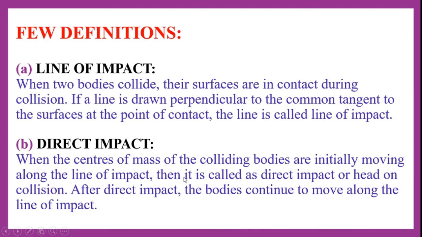Direct impact. When the centers of mass of the colliding bodies are initially moving along the line of impact, then it is called direct impact, or we can say head-on collision. So when both the mass centers are initially moving along the line of impact, we call it a head-on collision or direct impact. After direct impact also, the bodies continue to move along the line of impact. So when two bodies are in direct impact, after the collision also the bodies continue to move along the line of impact.